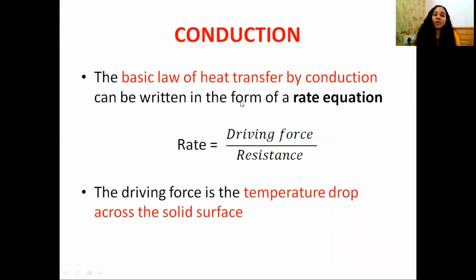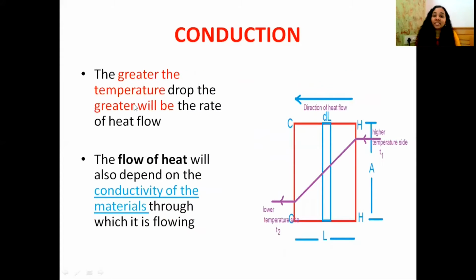The basic law of heat transfer by conduction can be written in the form of a rate equation. This is our rate equation: rate is equal to driving force divided by resistance. Here the driving force is the temperature drop across the solid surface. The greater the temperature drop, the greater will be the rate of heat flow. The flow of heat also depends on the conductivity of the material through which heat is flowing.